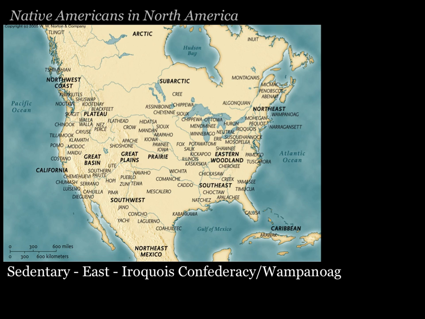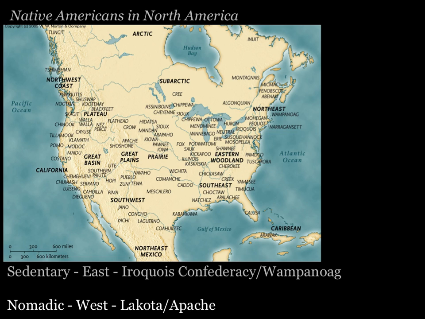In the eastern portion of what would become the United States and Canada, the tribes are either sedentary or semi-sedentary, and by 1491 they had become agriculturalists. Two examples of these societies are the Iroquois Confederacy and the Wampanoag. The Iroquois Confederacy are located in modern-day upstate New York, and they were sedentary, although they did move every 10 years to allow their fields to go fallow. The Wampanoag are located in modern-day Massachusetts and were semi-sedentary peoples. The Wampanoag were the peoples that the Pilgrims first encountered and with whom they had the first Thanksgiving.